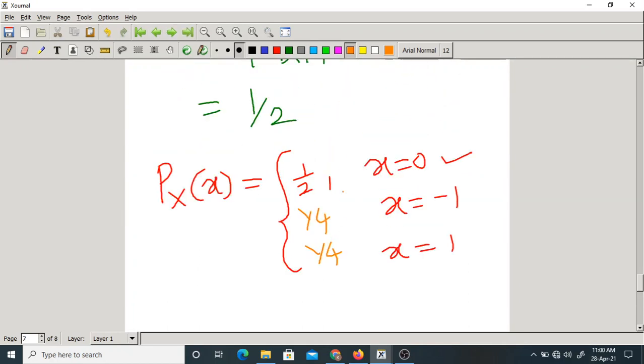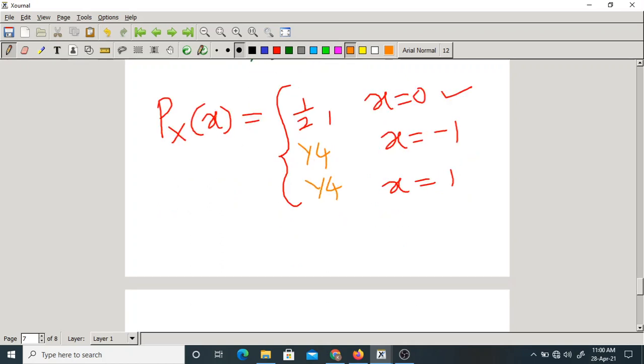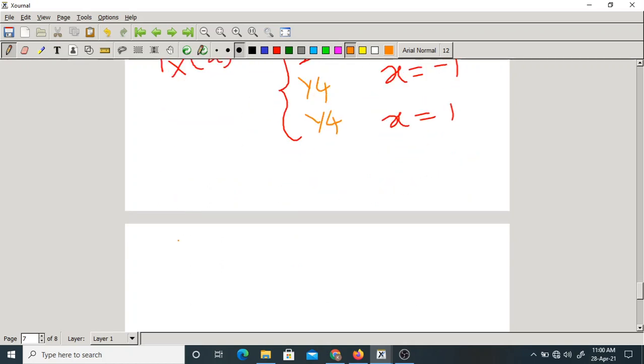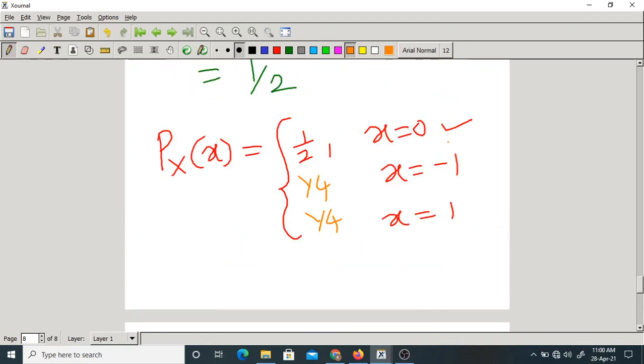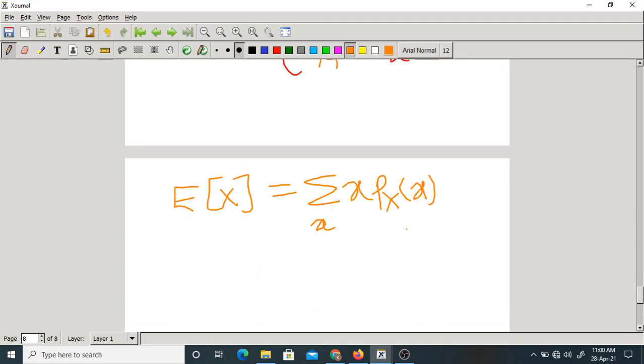Here, what is the mean of this? You got the PMF, so what is the mean of x? What is the formula? Summation over x of x into Px of x. Which means 0 into 1 by 2, minus 1 into 1 by 4, plus 1 into 1 by 4. How much is this? 0.